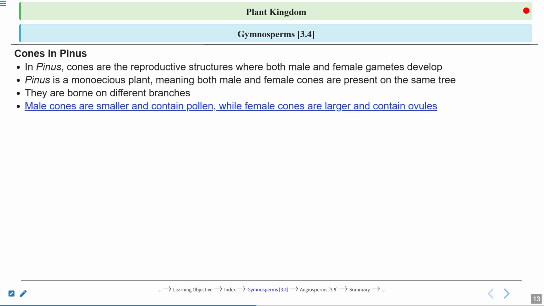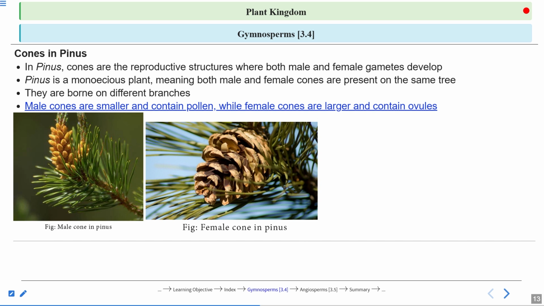So male cones are smaller and contain pollen. Male cones, the size is smaller, while the female cones are larger and contain ovules. Okay? So we will see here, the structure is very, very important. See the structure. Male cones are so small. These are the needle leaves of the Pinus, and you can see the cones are so small in structure.